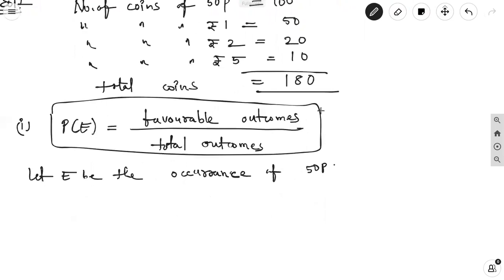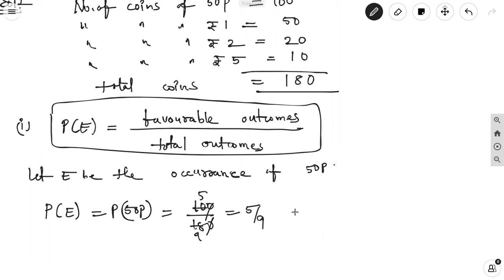How many 50 paise coins are there? The probability of event E is equal to probability of 50 paise. 50 paise coins are 100, total are 180. 0, 0 cancel. 2 5s are 10, 2 9s are 18. It is equal to 5 by 9. From this, probability of E is equal to probability of 50 paise equal to 5 by 9.